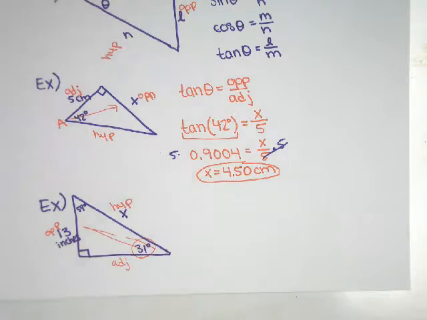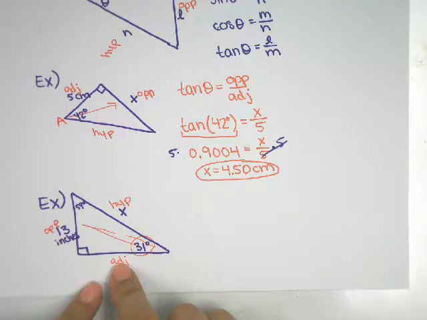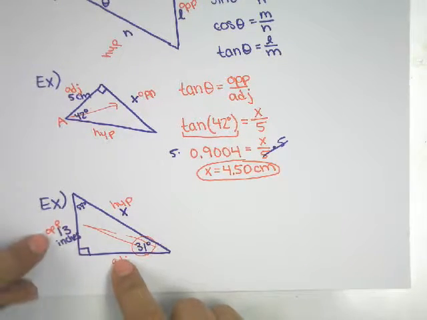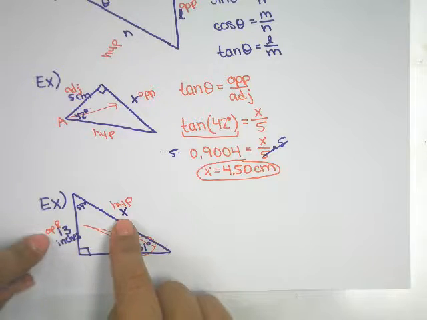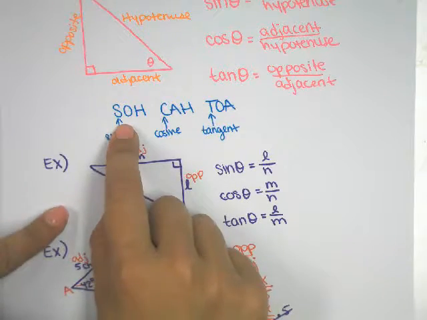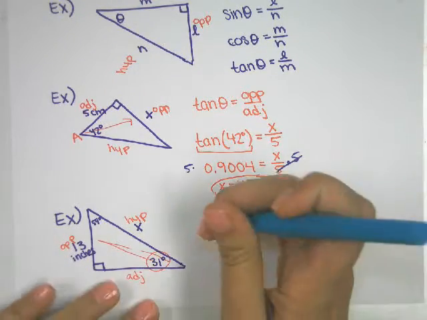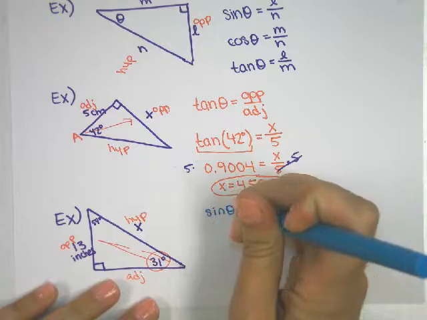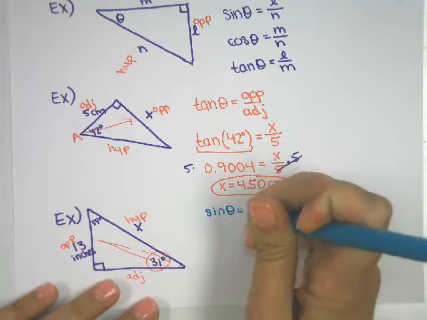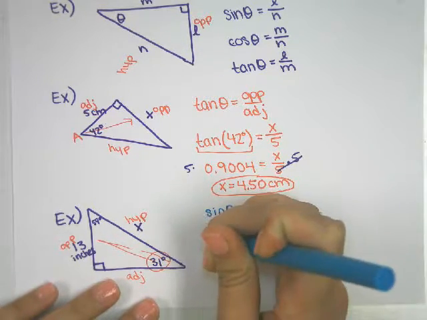So let's figure out what trig ratio to set up. I don't care about adjacent. I don't know it, and they don't ask me to find it. What I know is opposite, and what I want to know is hypotenuse. So sine is our choice. Sine is opposite over hypotenuse. So we're going to set that one up. Sine theta equals opposite over hypotenuse.